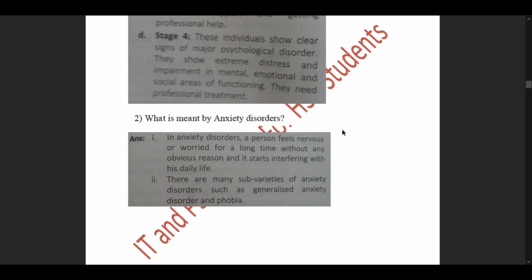And we had discussed a few examples on that as well. So we read now the answer given to us, in a few pointers. Pointer one: in anxiety disorders, a person feels nervous or worried for a long time without any obvious reason, and it starts interfering with his daily life. Pointer number two: there are many sub-varieties of anxiety disorders such as generalized anxiety disorder and phobia.